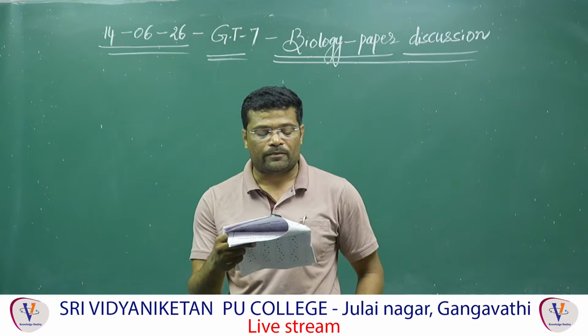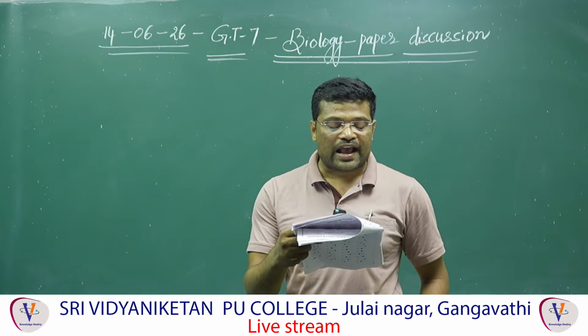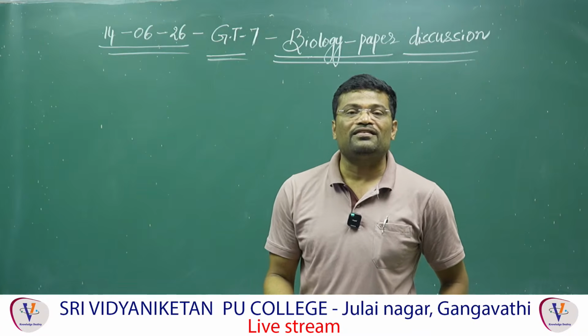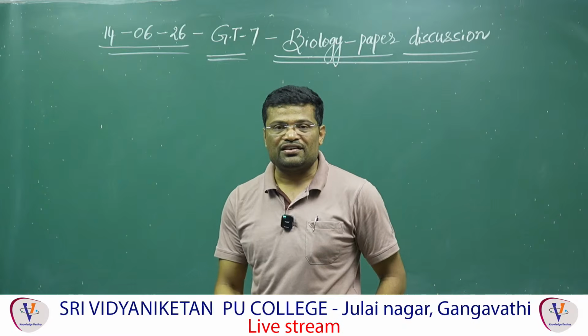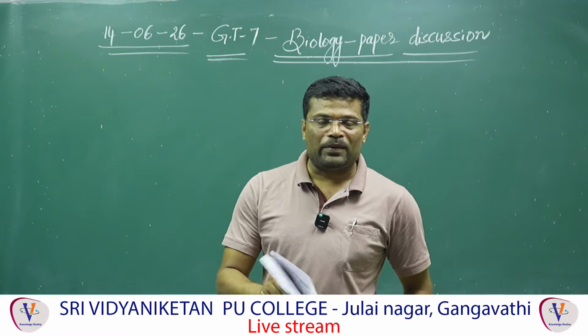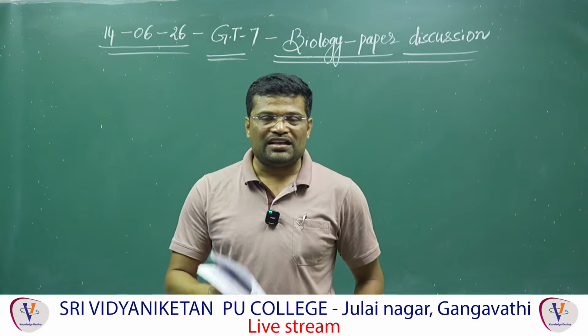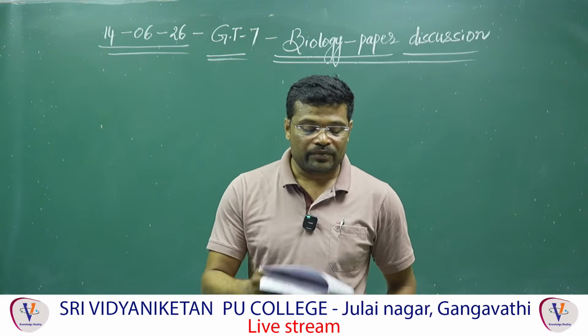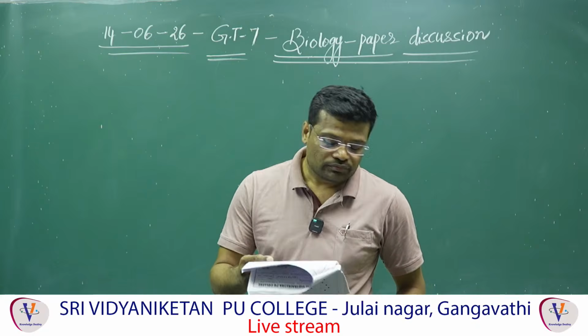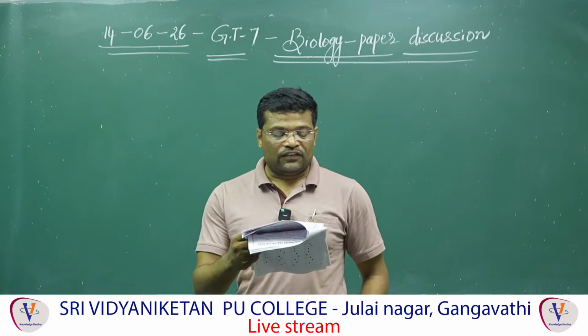Bali, Java and Caspian. Question number 134. Bali, Java and Caspian are subspecies of tiger. My dear students, 3 subspecies of tiger became extinct in Bali, Java and Caspian. So answer is 4. Next, 135.